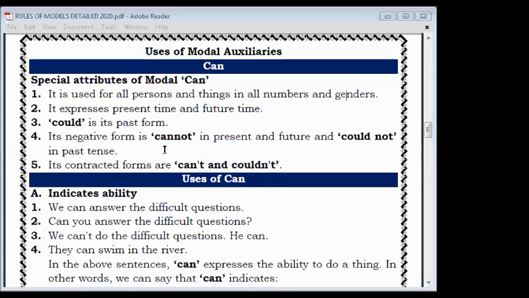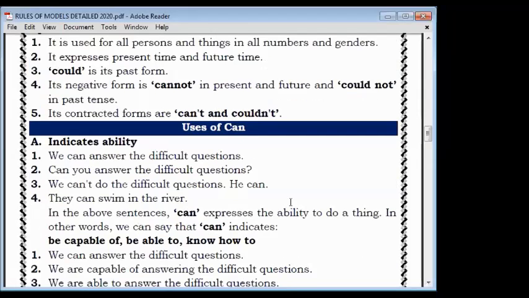Next is the contracted form. The contracted form of "cannot" is "can't": C, A, N, apostrophe, T. And the contracted form of "could not" is "couldn't". These are the nature of this particular modal. Now where do we use it? If a use is not clear, you can ask me, because there are only 8 uses. You should understand very clearly.